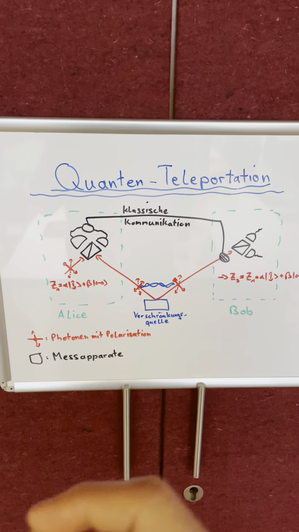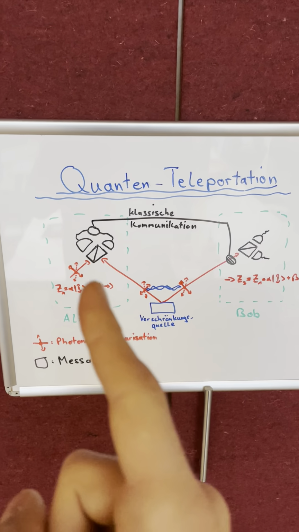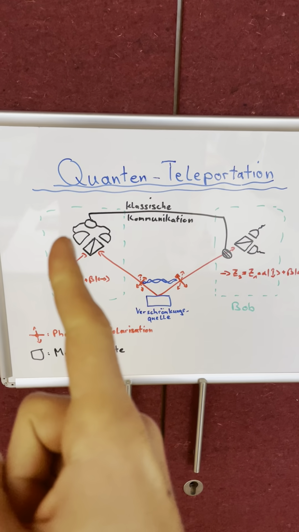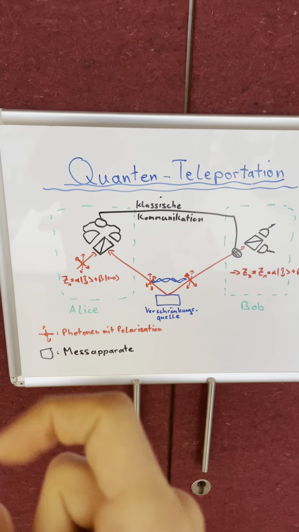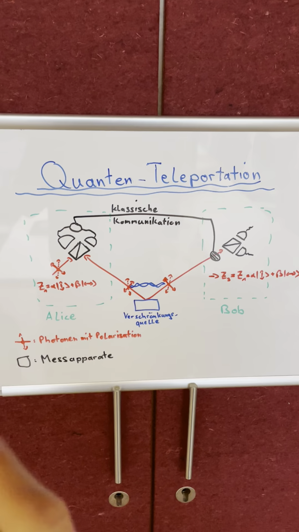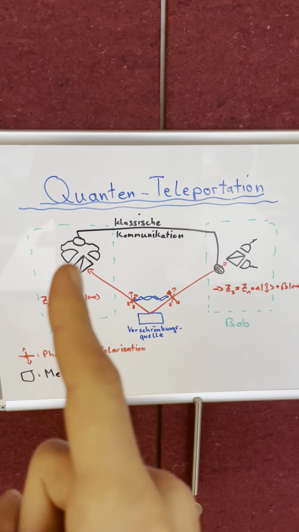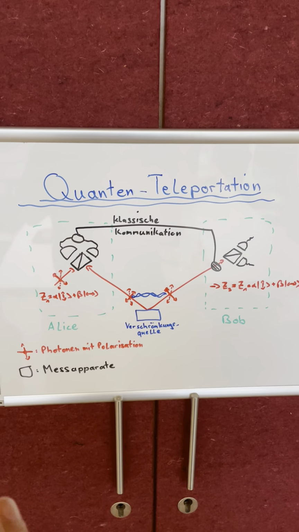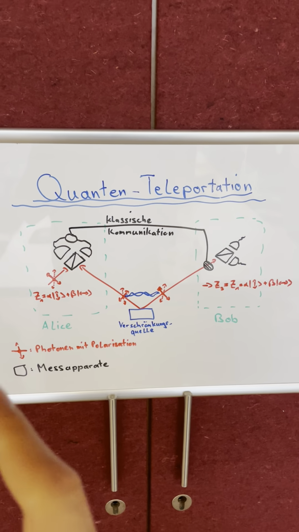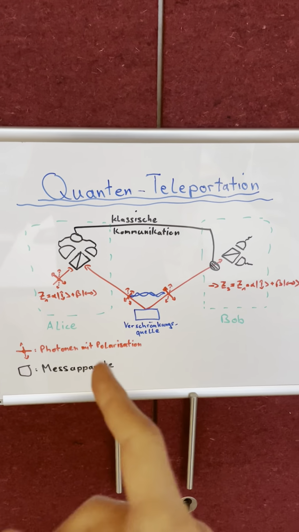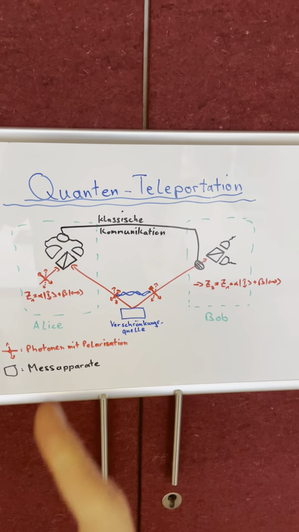And how this works is, except for the entanglement, the second fundamental thing in this setup is this kind of measurement here. It's called a Bell state measurement. I won't go into the details, but what you do is you measure photons 1 and 2 with this setup. They are destroyed afterwards and are gone, absorbed by the detectors. And then the outcome, in this case there are 4 possible outcomes.